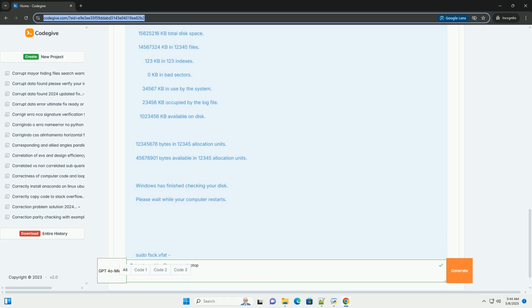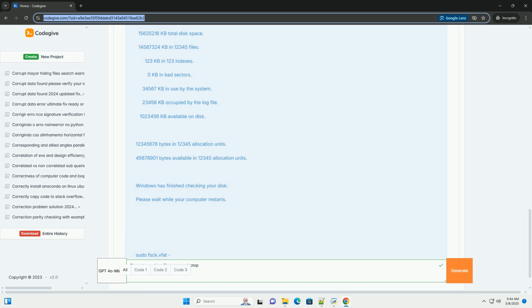Permissions: you need to run this script with root or administrator privileges because it accesses raw device files. Device path: make absolutely sure you are using the correct device path. Incorrectly specifying the device can lead to data loss on other drives. Data interpretation: the output of this script is raw sector data. You'll need to understand file system structures to make sense of it. This is mainly for advanced users who want to investigate the drive at a low level.